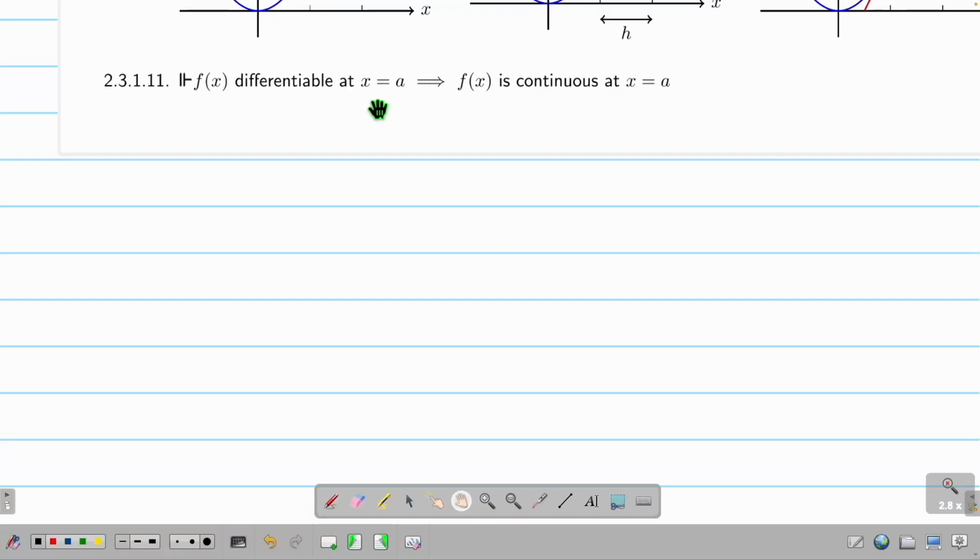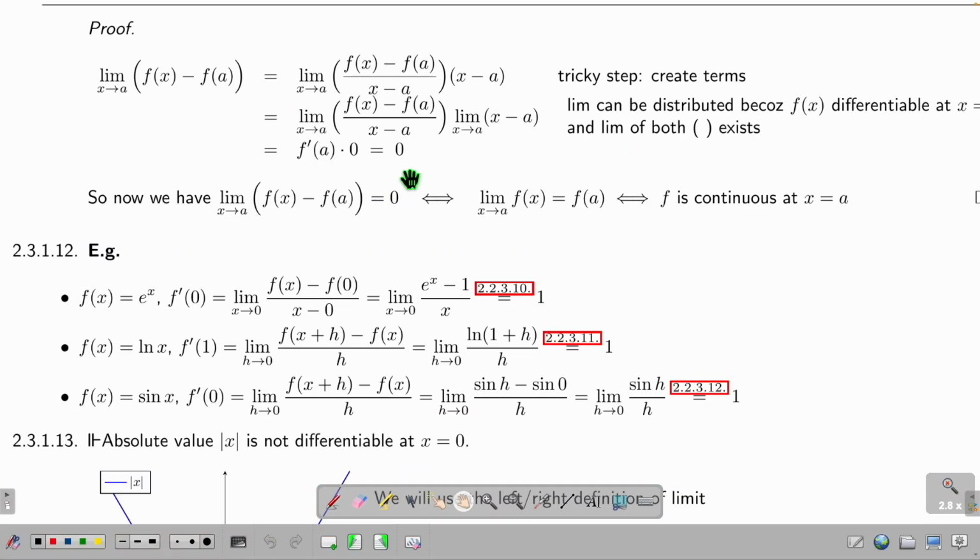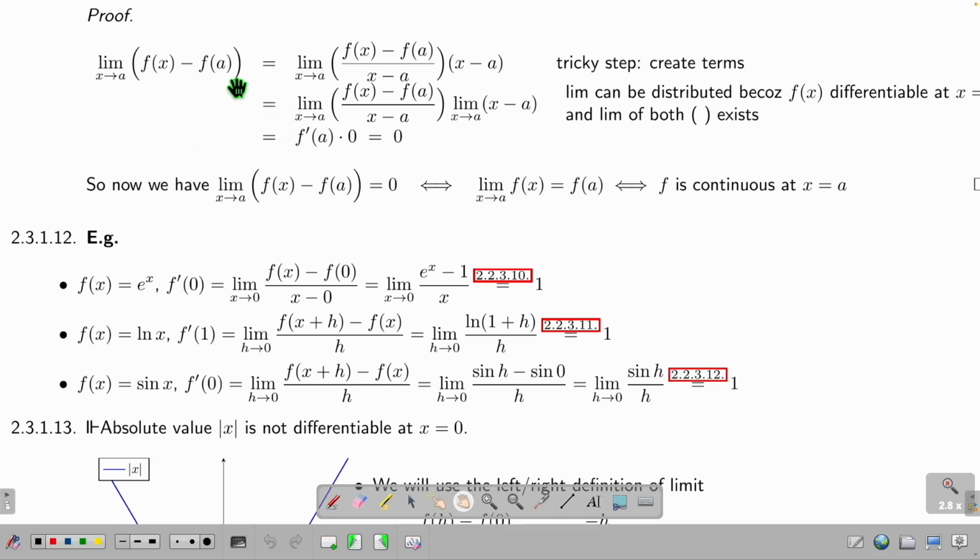If f is differentiable, then it's continuous. But if f is continuous, it's not necessarily differentiable. Continuity can be derived from differentiability. I have this, right? So what is this? f(x) minus f(a). I can always take this limit, right? If they exist, okay? Then what?